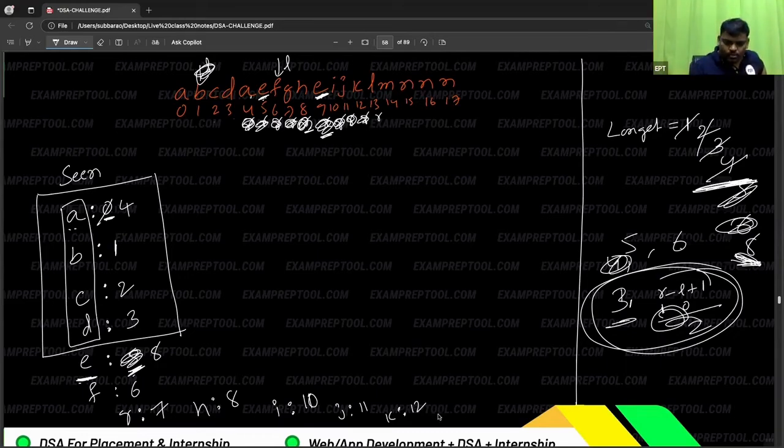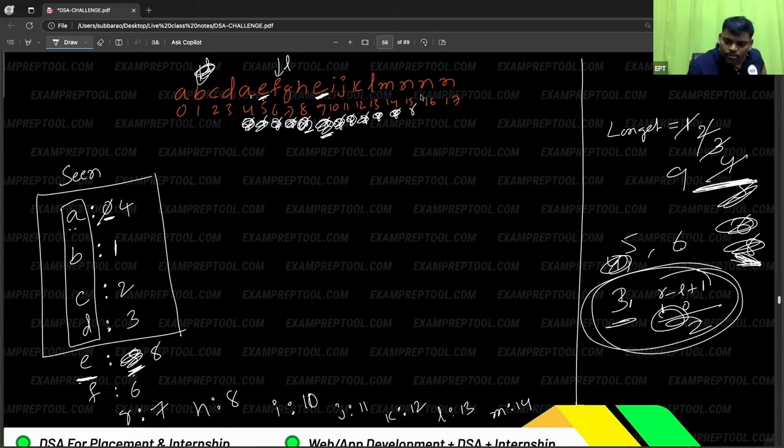13. New person, mark it. 13 minus 6 is 7, 7 plus 1, 8. Already 8 is there, so you don't need to bother. R will go to the next. M becomes 14. It is a new one, mark it. From L to R, how many are there? 14 minus 6 is 8, plus 1, 9. So 9, update. More coming, update. Next one.